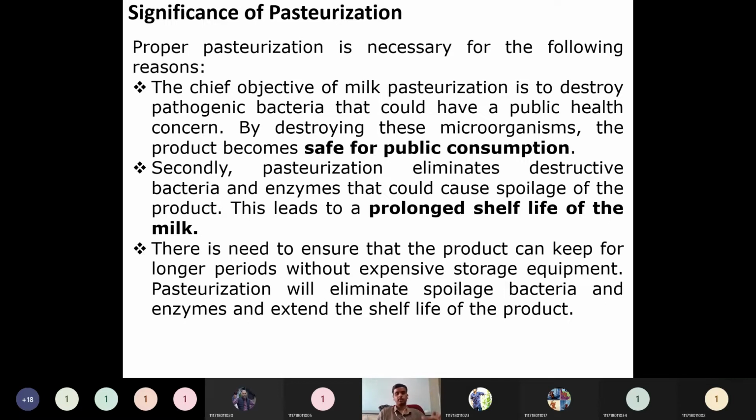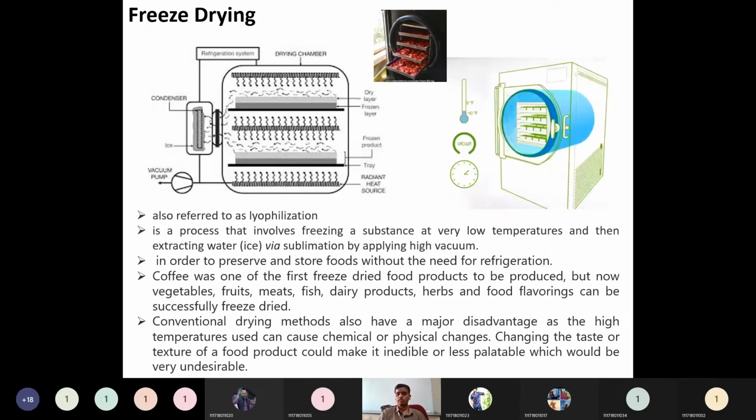We can notice, while passing through shopping malls or grocery shops, some Tetra packs. What is the advantage of that Tetra pack? Without heating also we can consume that milk directly, and without refrigeration also we can preserve it. Soy milk, if you consider it, will be spoiled within one day once you open the Tetra pack. But the Tetra pack, without opening, will remain for 3 months. You can verify that in some shopping malls. So that's the advantage of this pasteurization process.